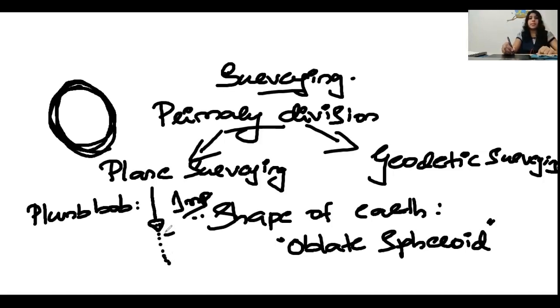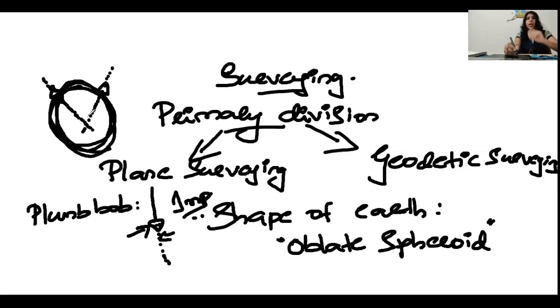This line is the imaginary vertical line passing through the center of the plumb bob. This is actually the bob. So whenever I want to find the verticality at a point on the earth's surface, I will place the plumb bob at this position, and the center of the plumb bob will go along the vertical. The plumb bob will give the correct verticality to the surface.